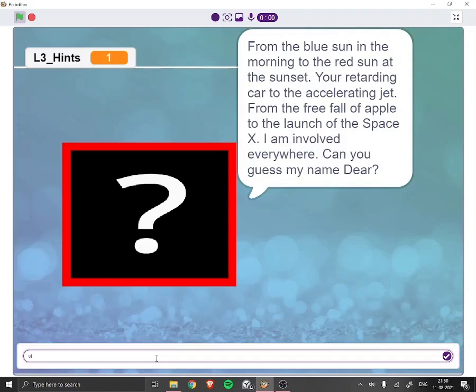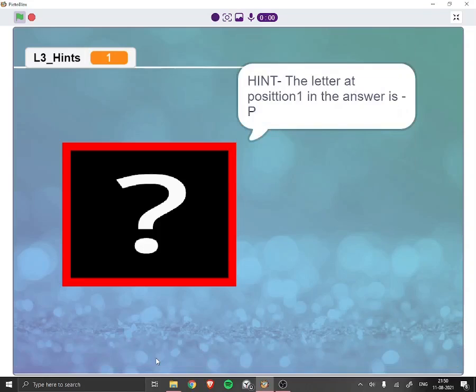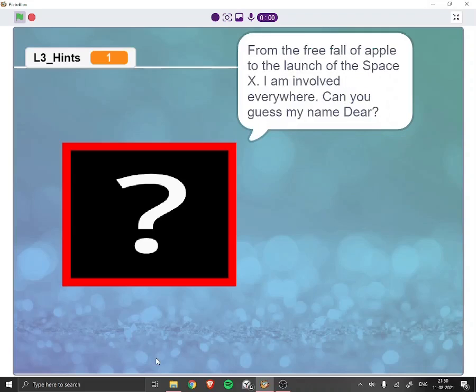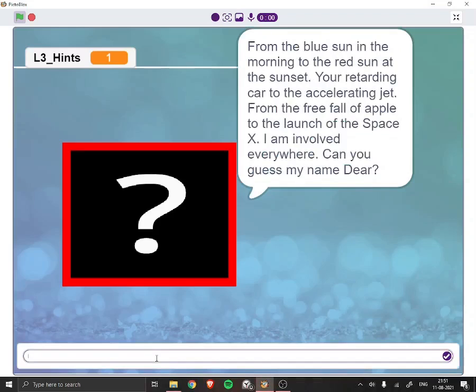So let's see what happens if we write the wrong answer. It gives the riddle again. So it has told that the first letter is P, so maybe it's physics.